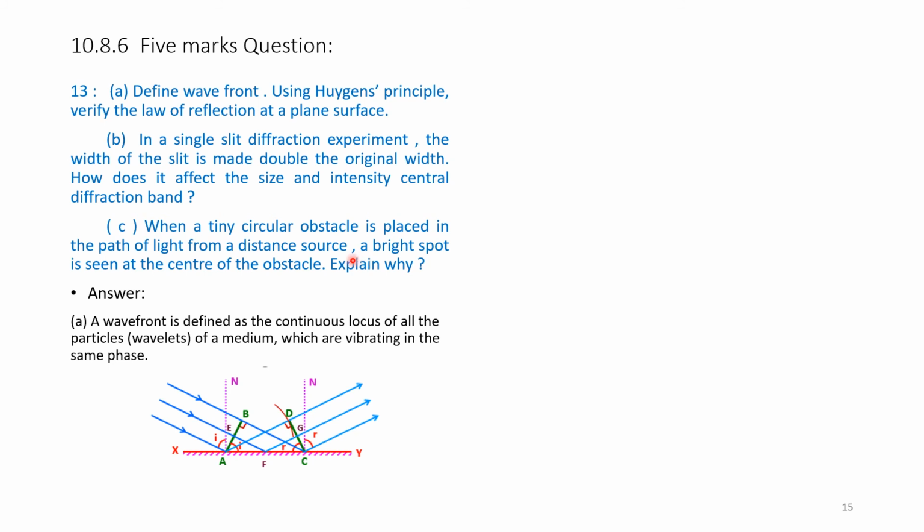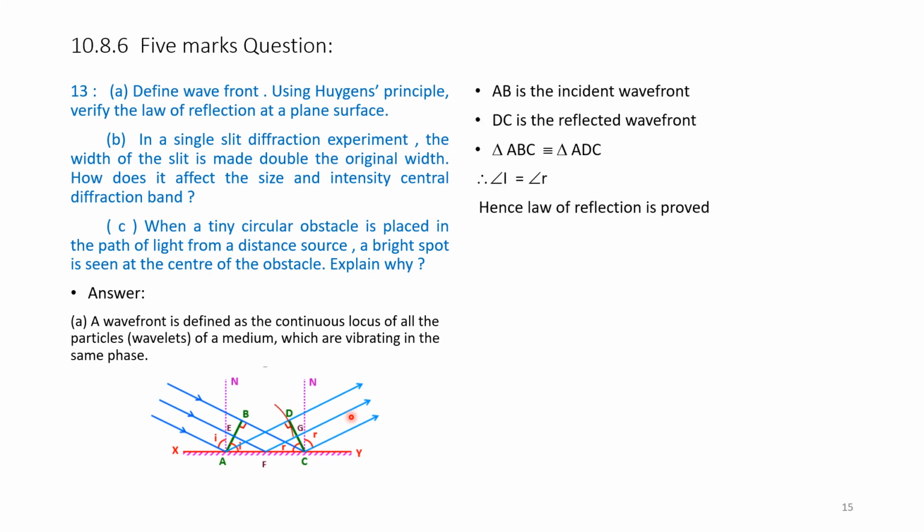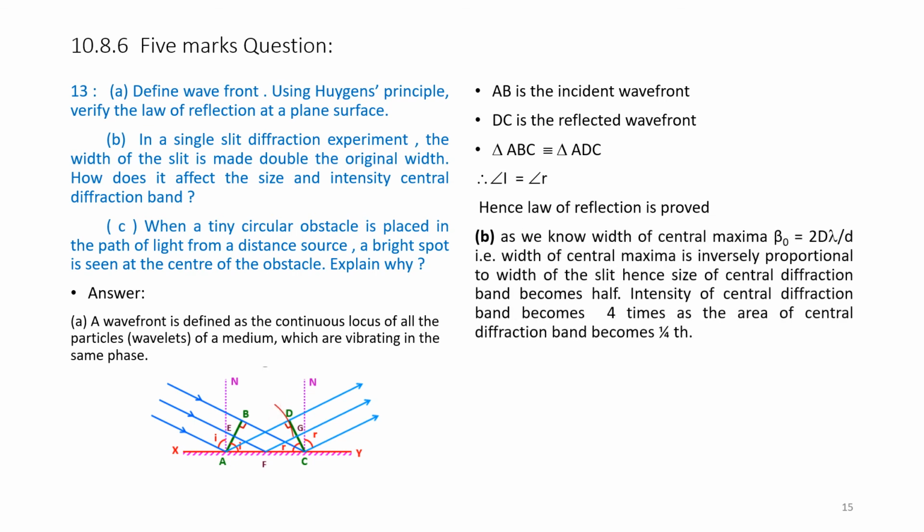Answer: this is the wavefront we have shown here and studied in this section itself. We have repeated it for your sake, and please go through and draw the diagram again as a part of the answer to this question. AB is the incident wavefront, CD is the reflected, because it is a plane mirror. So, triangle ABC is similar to triangle ADC, hence angle i is equal to angle r, hence the law of reflection is proved.